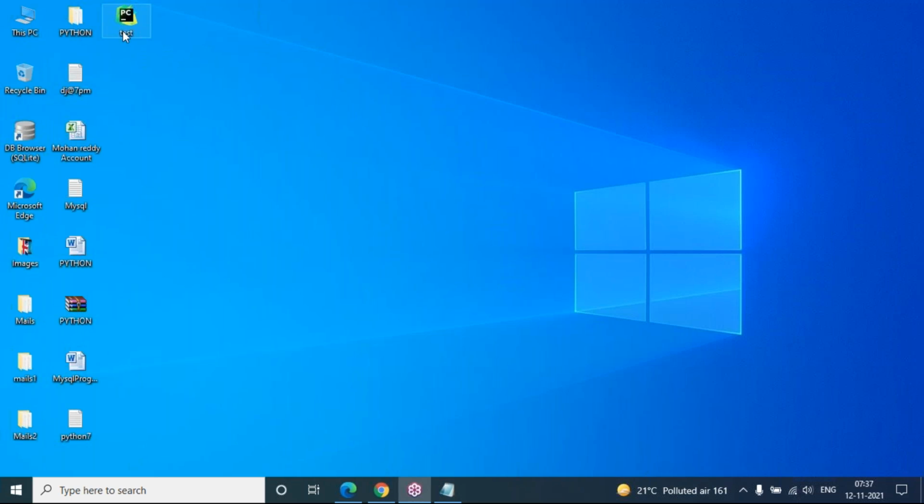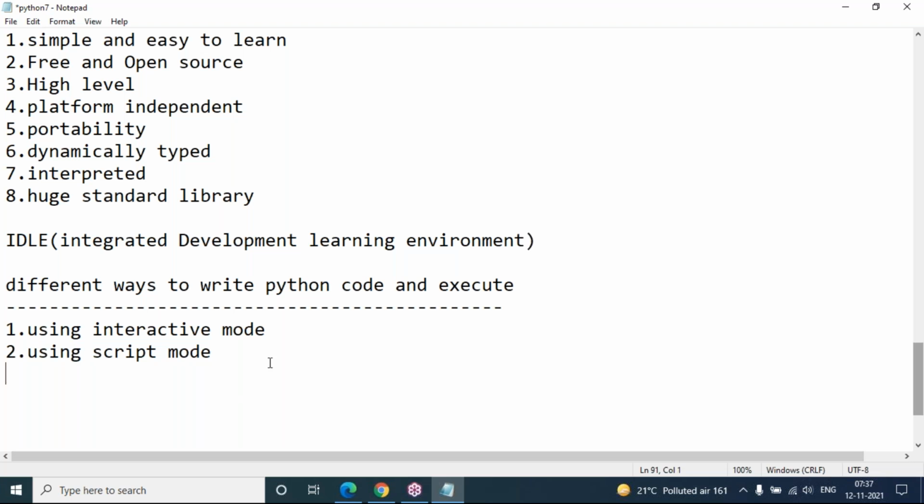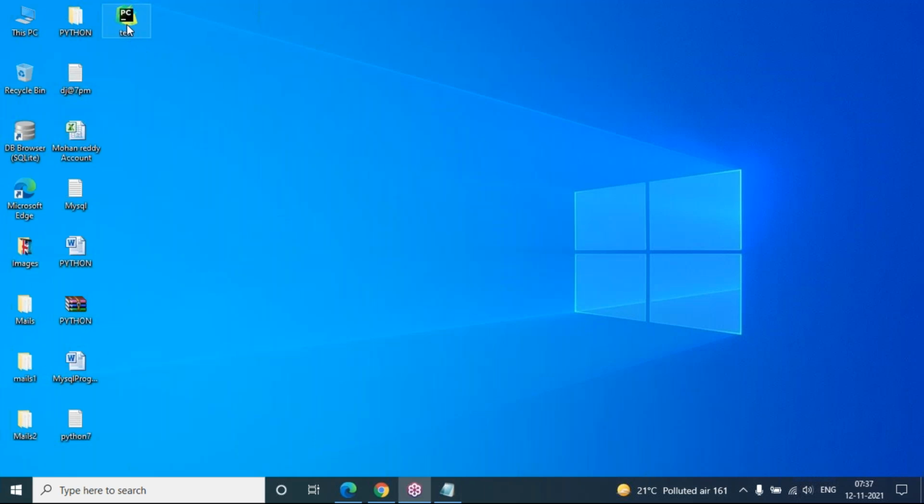But look here, test.py is available with the PyCharm logo. This is the software I installed, the editor's logo, no problem. So this test file is there. Your Python file is ready, but you have to execute this one. How to execute? So this is script mode, the script file is ready. But next I want to run this test.py file.